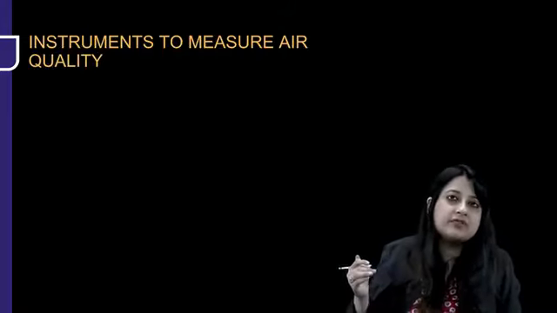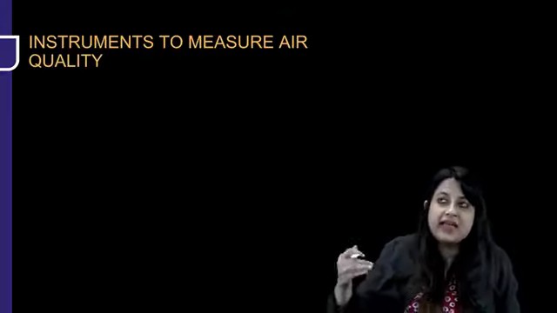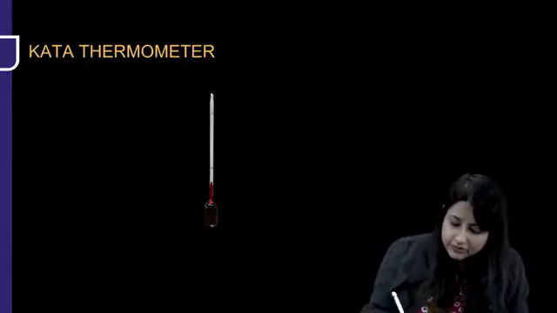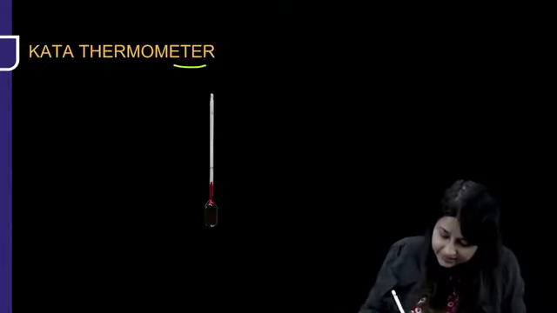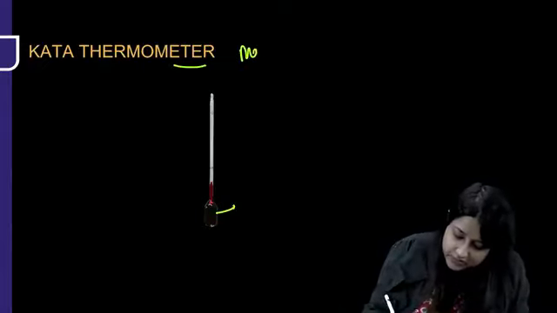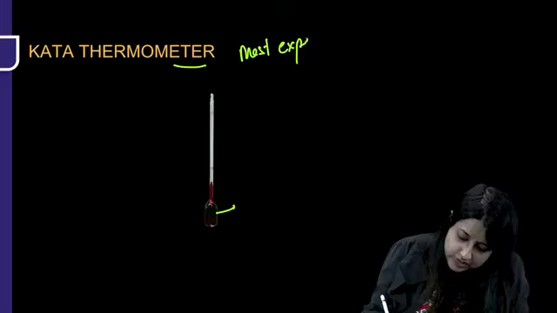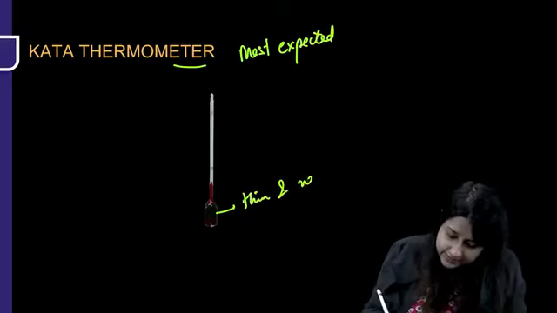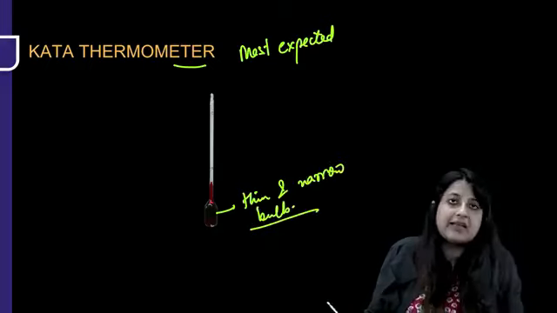Now we have different instruments to measure the air humidity and velocity of air. So let us see them. The first one over here is the Kata thermometer. This is one of the most expected images. You can identify it with a thin and narrow bulb.